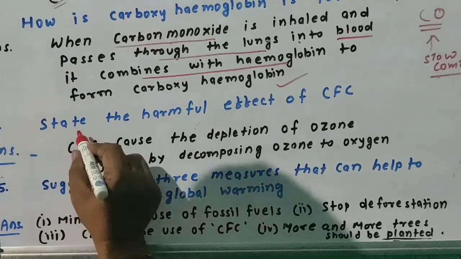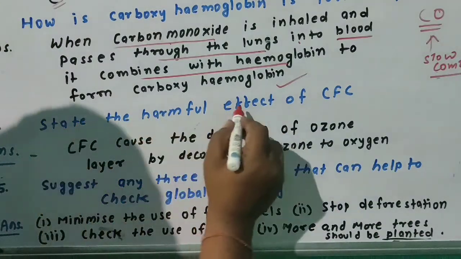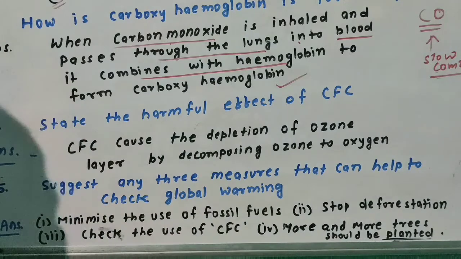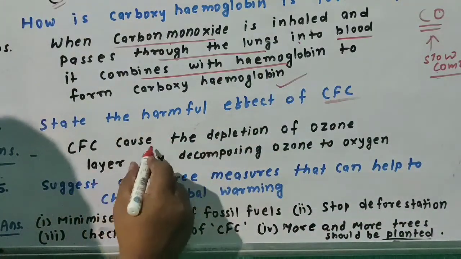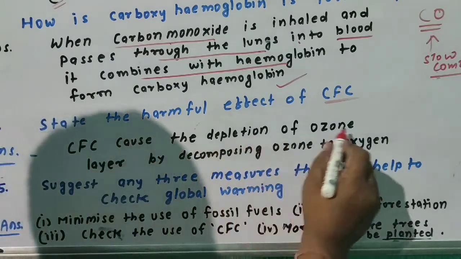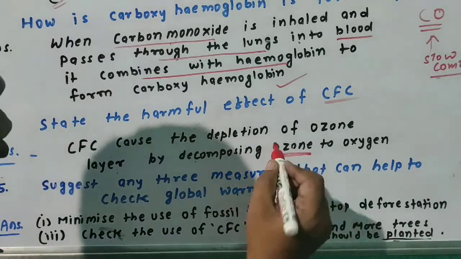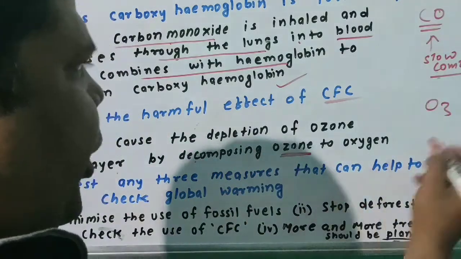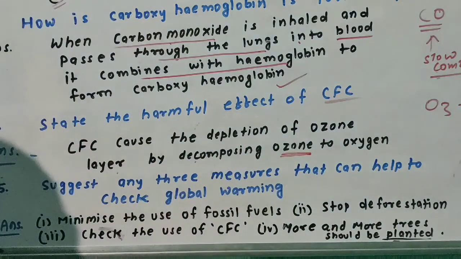Next, state the harmful effect of CFC. CFC, that is chlorofluorocarbon, causes the depletion of the ozone layer by decomposing ozone into oxygen, and makes an ozone hole.